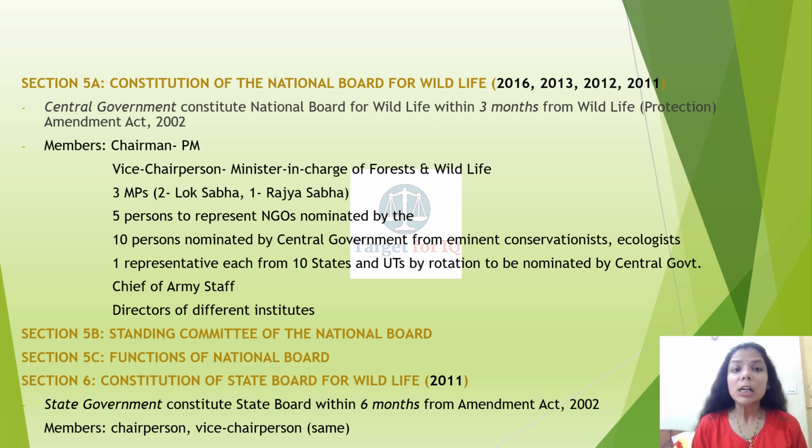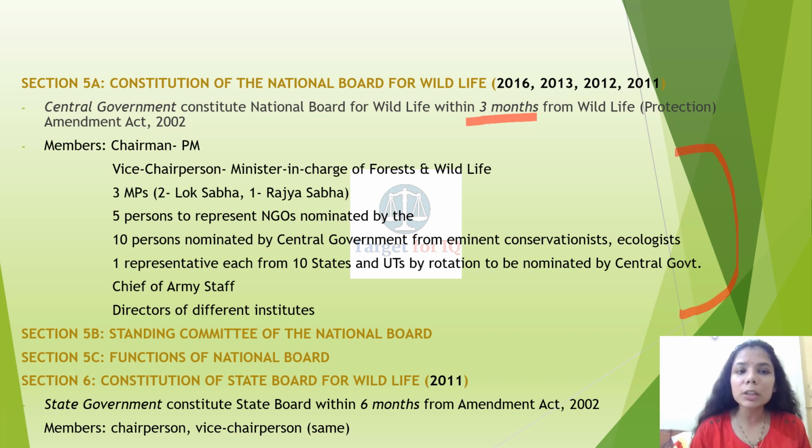Section 5A. The central government is the authority which constitutes the National Board for Wildlife, and it has to be constituted within 3 months from the Wildlife Protection Amendment Act 2002. So here you have to keep in mind that the provision for the National Board as well as the State Board for Wildlife was made through the Amendment Act of 2002. I have not included each and every member, but there are certain members of which you should be aware, and they have been included in this list of members.